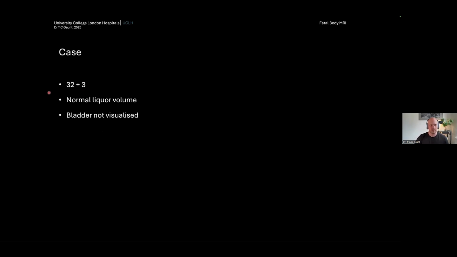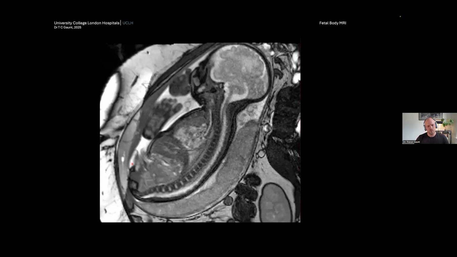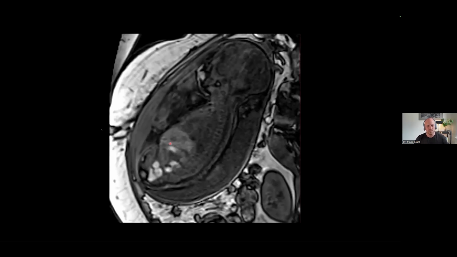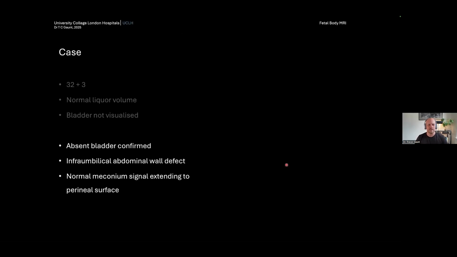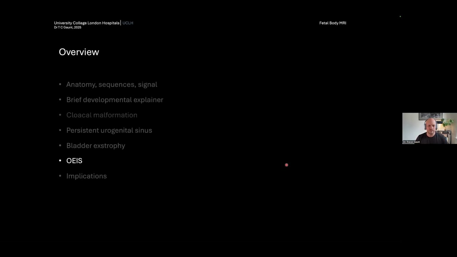So this is a slightly older fetus, 32+3, normal liquor volume, bladder wasn't visualized again on ultrasound. Once more, you can see here, there's a low infraumbilical anterior abdominal wall defect with no bladder throughout the whole scan. The liquor volume here is normal. We can see on the T1 sequence, importantly, like I said before, that the meconium signal extends all the way down to the perineal surface. So we're confident that the urogenital and the hindgut systems are both separate. And here we can be confident again that there's bladder exstrophy.